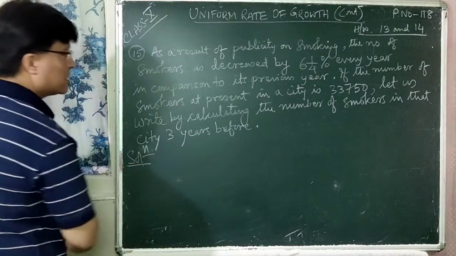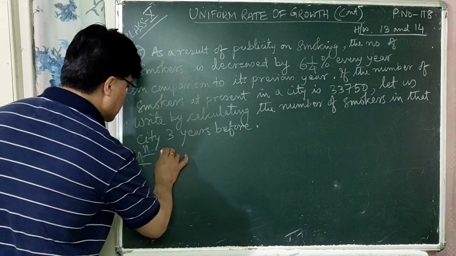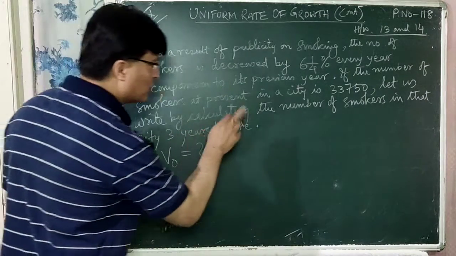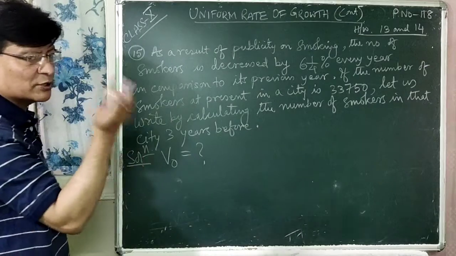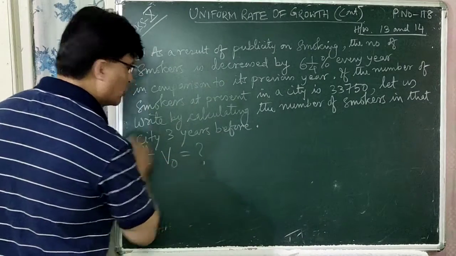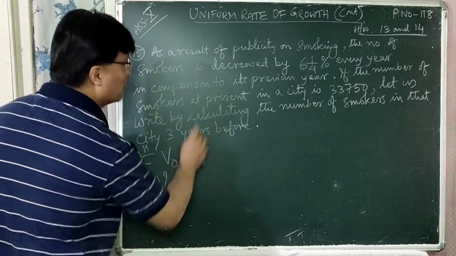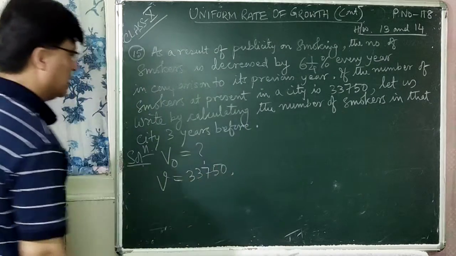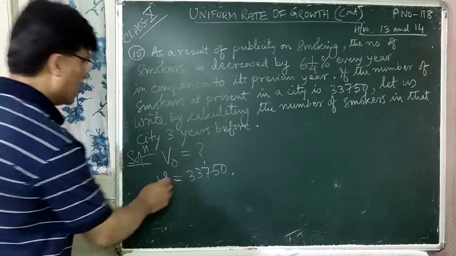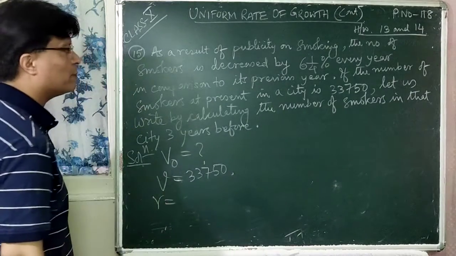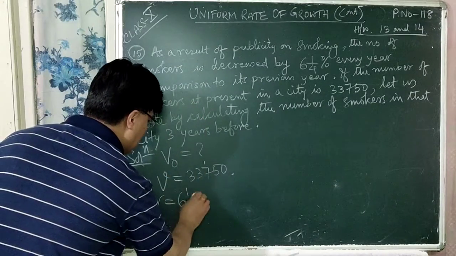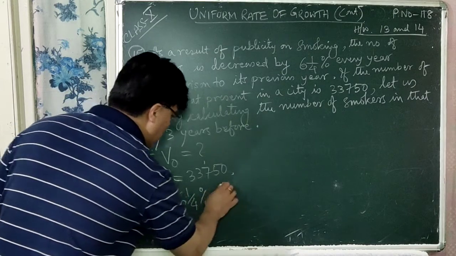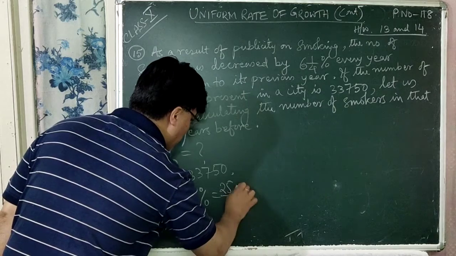Now in this case you have to find out V0 because you have to find out the number of smokers in that city 3 years before, isn't it? So V0 is equal to question mark. What is the final value? V is equal to 33,750, right? So what is the rate of decrease per year? It is 6.14%. That means 6 4s are 24 plus 1 is 25/4%.